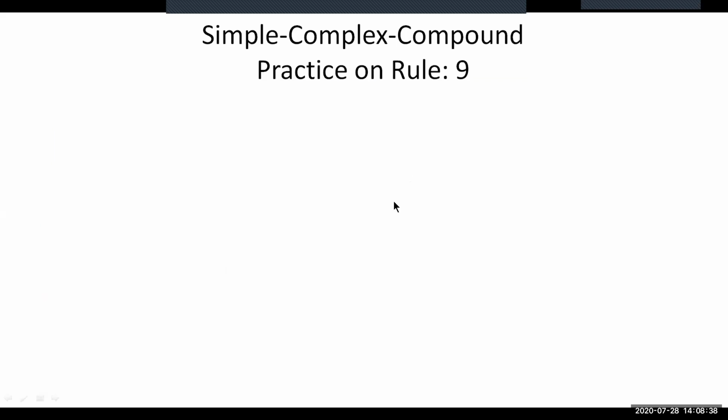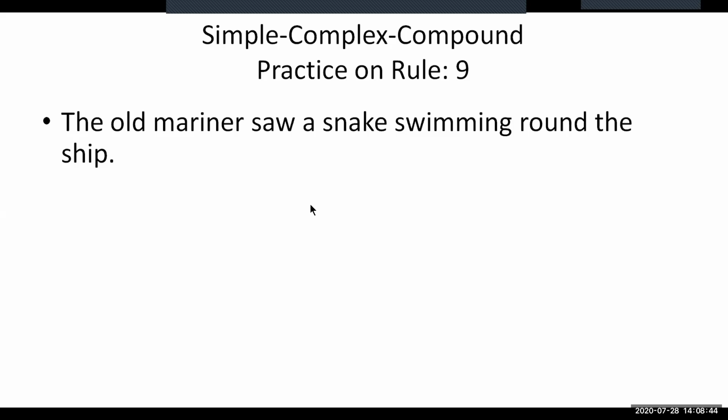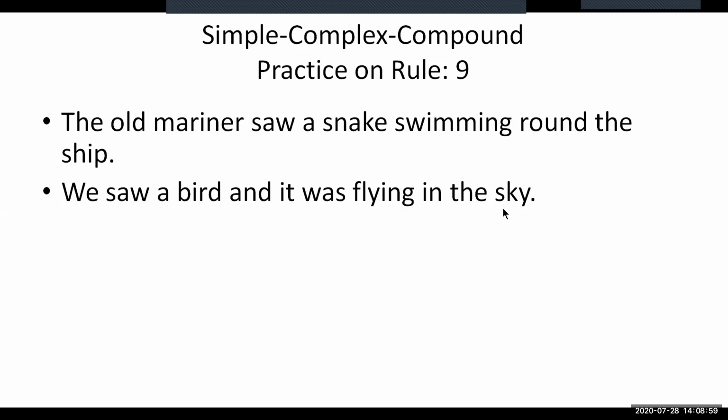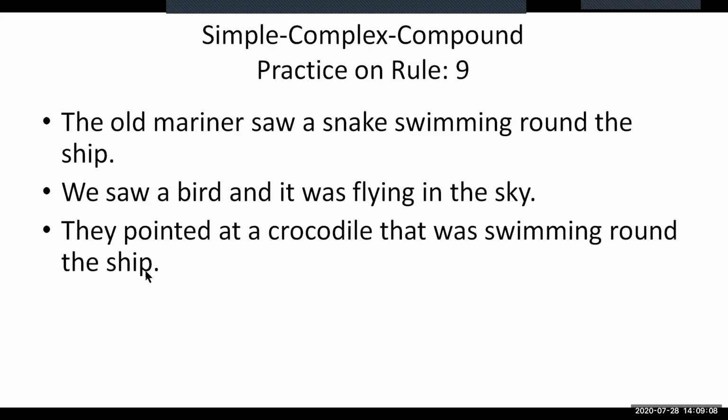Let us now move on to the practices of Rule 9. The first one, "The old mariner saw a snake swimming around the ship." This sentence is in simple form, and at home you are going to make this a complex and compound sentence. The second one, "We saw a bird and it was flying in the sky," is in compound form. And please make this sentence simple and complex. The third of the practices here, "They pointed at a crocodile that was swimming around the ship," is in complex form. And you are to make this sentence a simple and compound one.